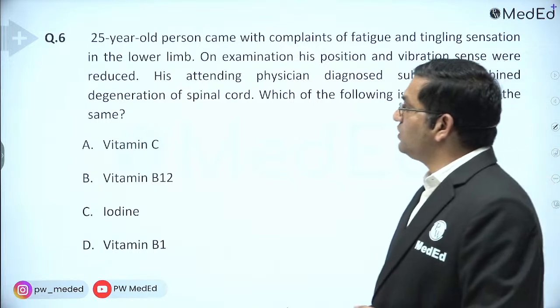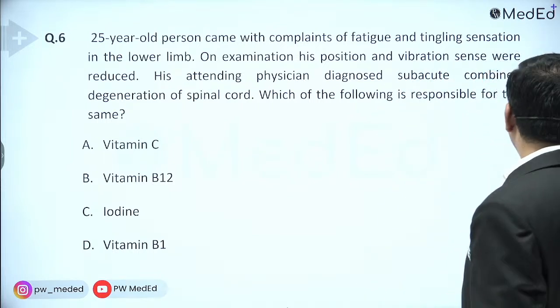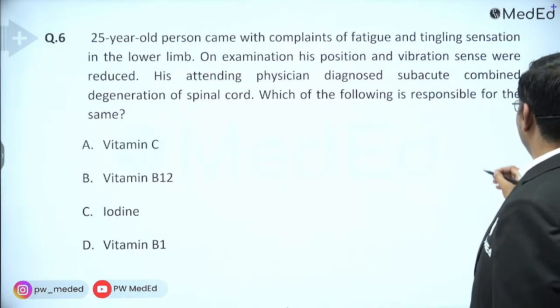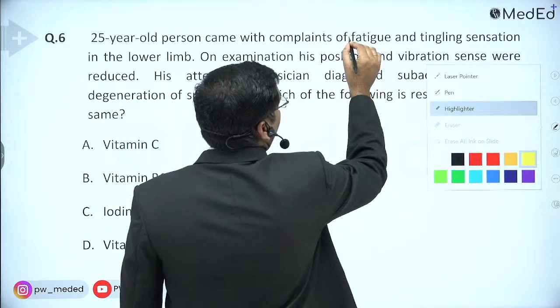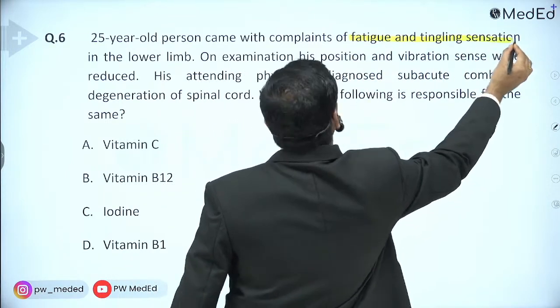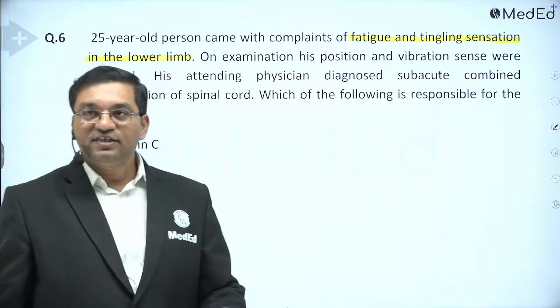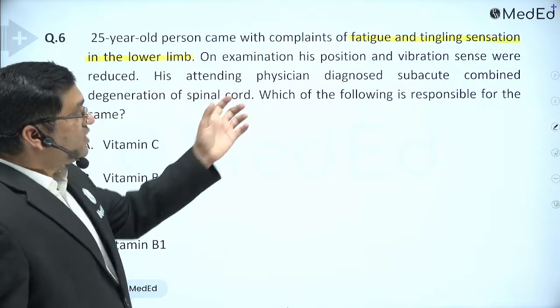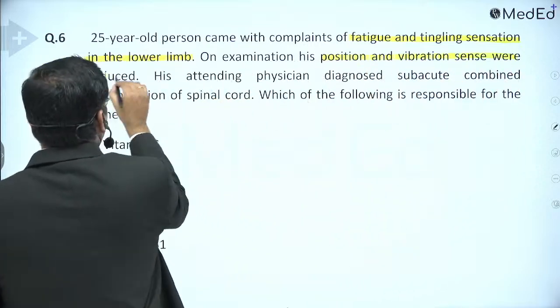Now next question. A 25-year-old person came with complaints of fatigue and tingling sensation in the lower limb. On examination, his position and vibration sense were reduced.